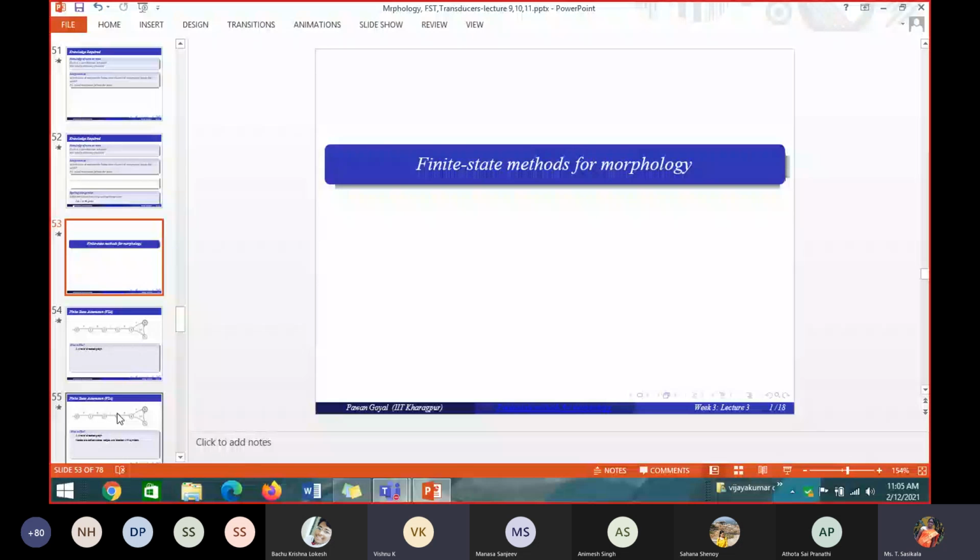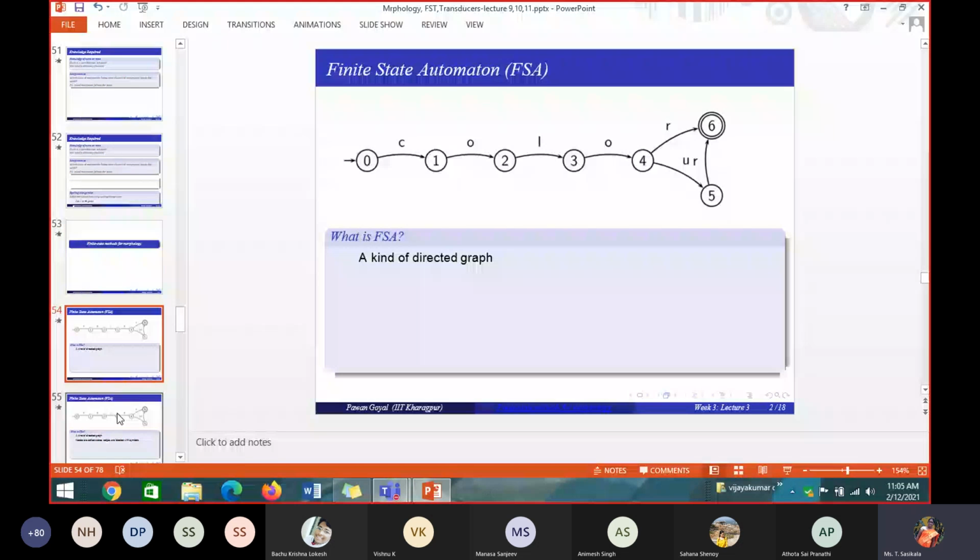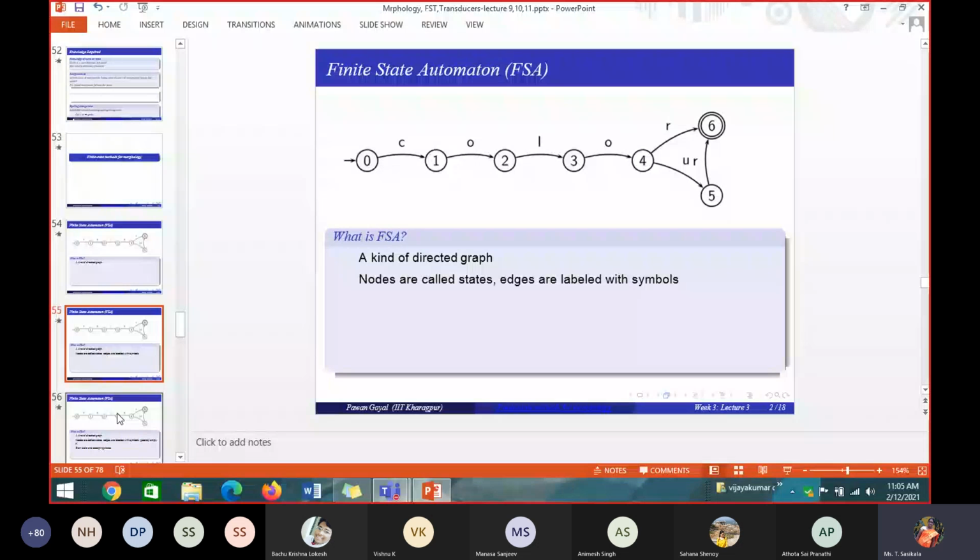Very good. It is a kind of directed graph. A finite state automaton is a kind of directed graph, and it has nodes and edges. Nodes are called states and edges are labeled with symbols. Arrows are called edges. Nodes are represented by circles, which are called states. It's a directed graph, so there should be an arrow mark. Each edge is labeled with some symbol.